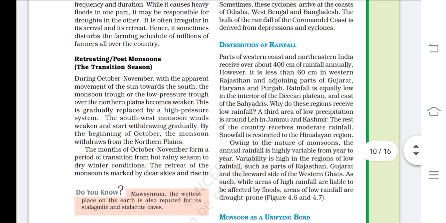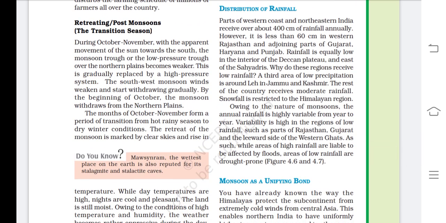Now we have the distribution of rainfall, how the rainfall is distributed in different parts. Parts of the western coast and northeastern India receive over about 400 centimeters of rainfall. However, it is less than 60 centimeters in western Rajasthan and adjoining parts of Gujarat, Haryana and Punjab. Rainfall is equally low in the interior of the Deccan Plateau and east of the Sahyadris.